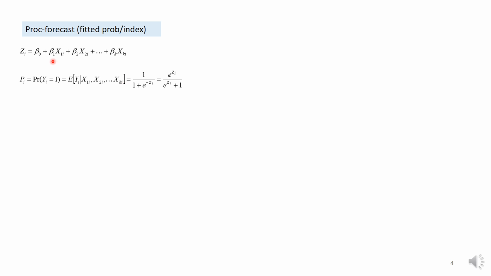If you want to find the z value as well as the probability values, you know that the number will be different for different observations, because this z depends on what the x values are. So you don't need to compute it yourself. You can go under EViews, under Proc, and then choose Forecast, fitted probability and index.